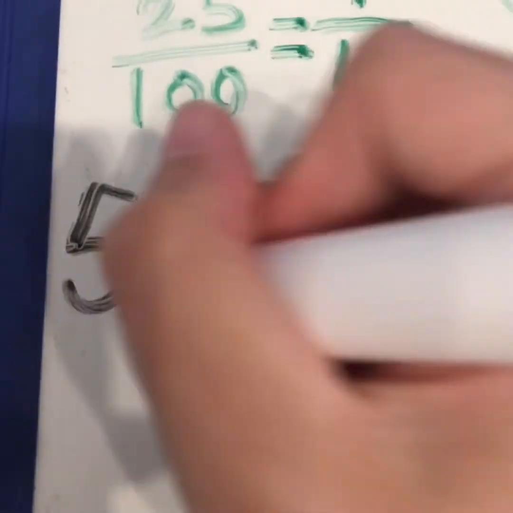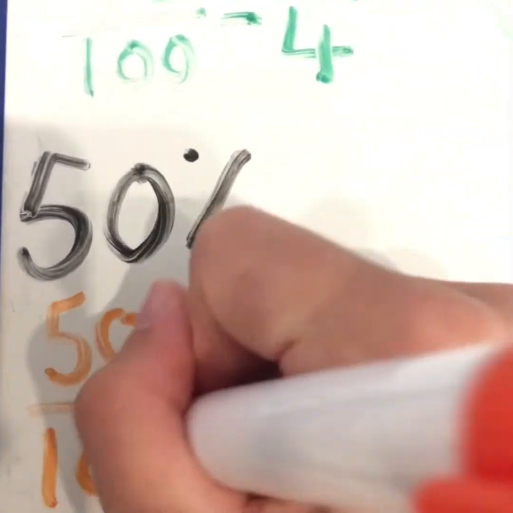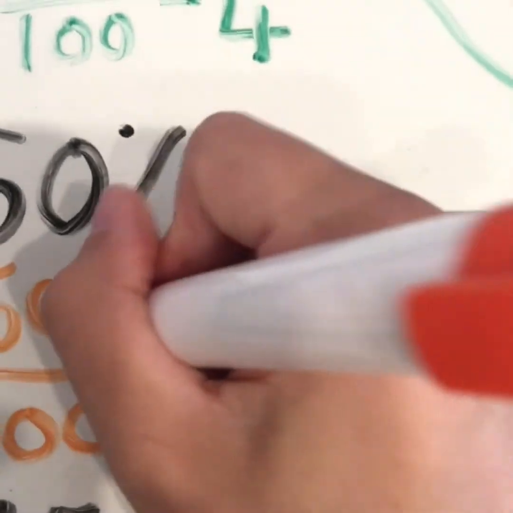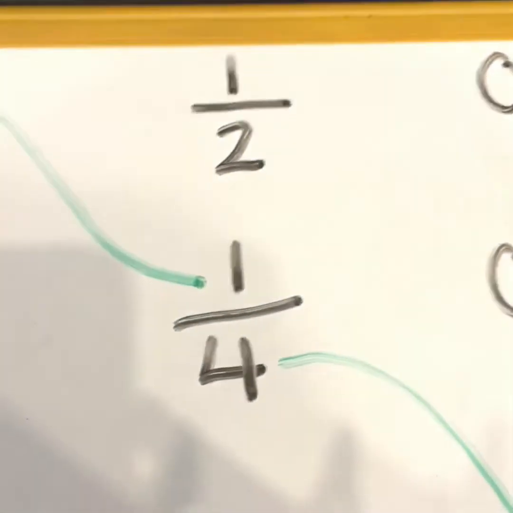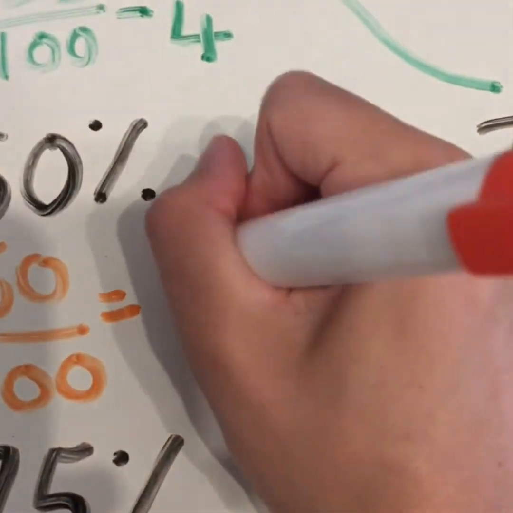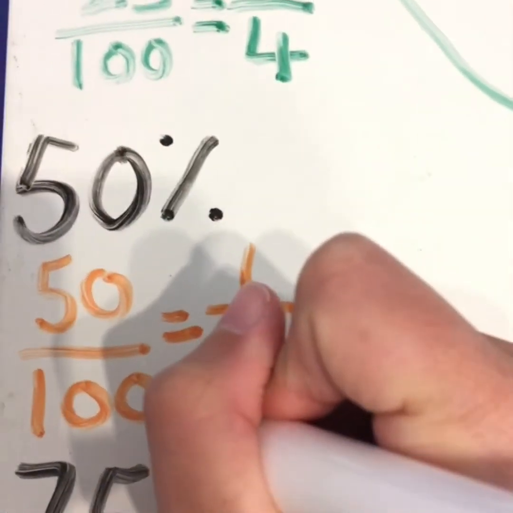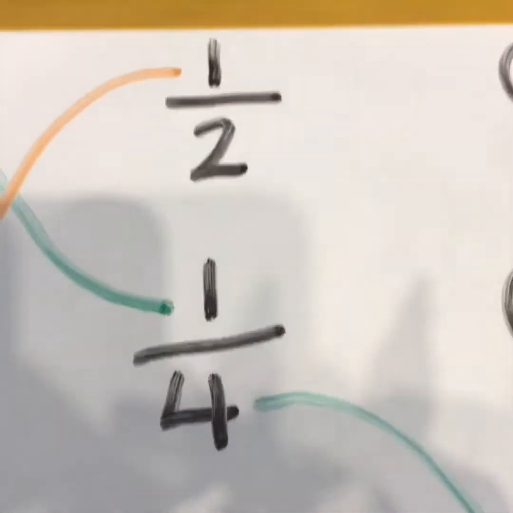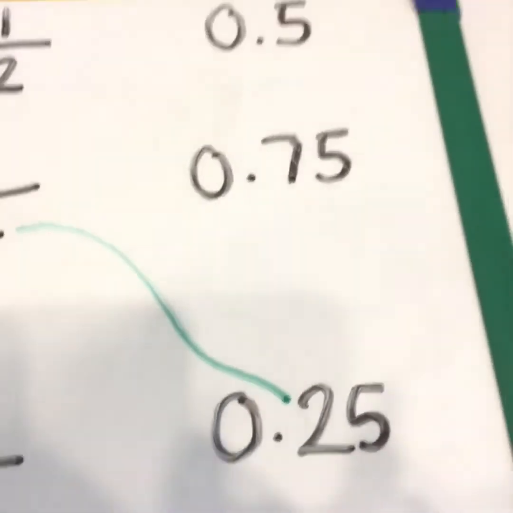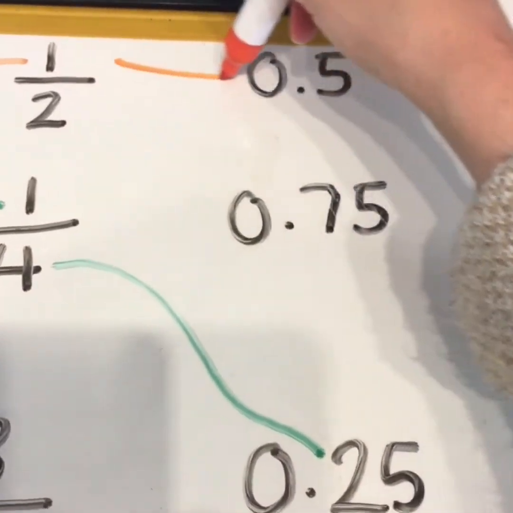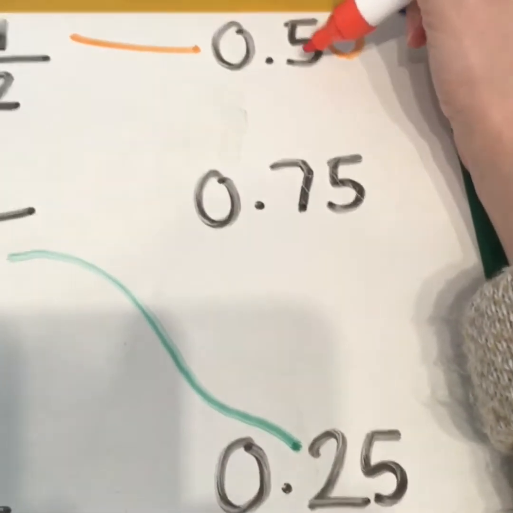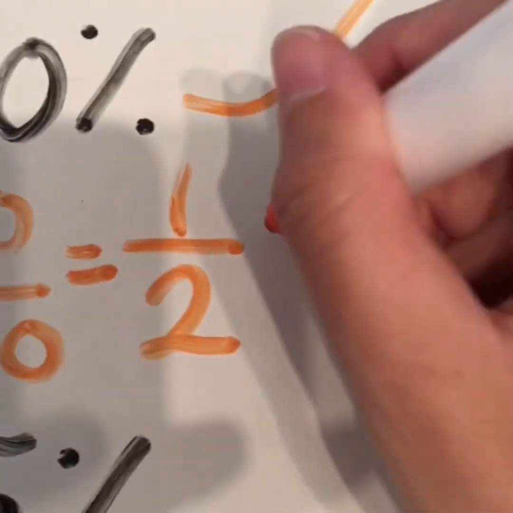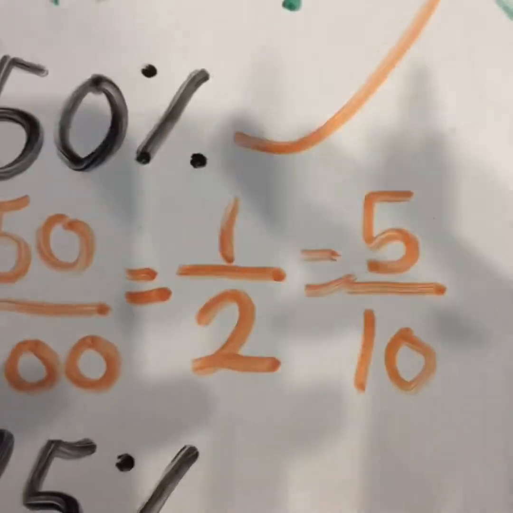Next one then, 50%. So 50% is the same as 50 over 100. So that should hopefully tell me my decimal quite easily. There isn't a fraction of 50 over 100 though, so let's simplify it. Let's divide them both by 50, which will be 1/2, because 50 is half of 100. If you had 50% of something, you would have half of it. So this is equivalent to 1/2. And the decimal that it's equivalent to is 0.5, because this is the same as 50 hundredths or 5/10, and this is also equivalent to 5/10.